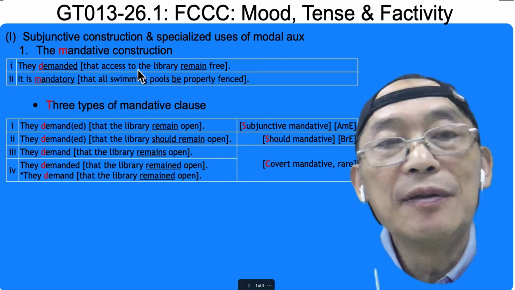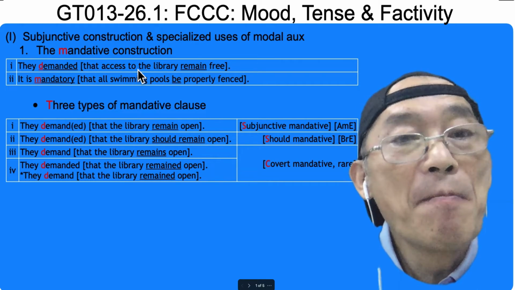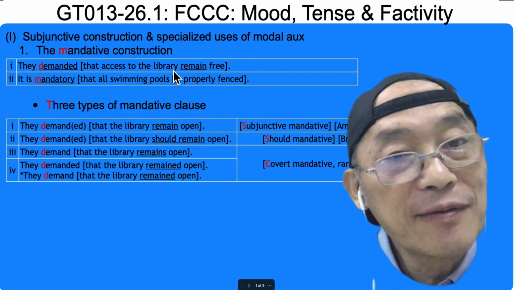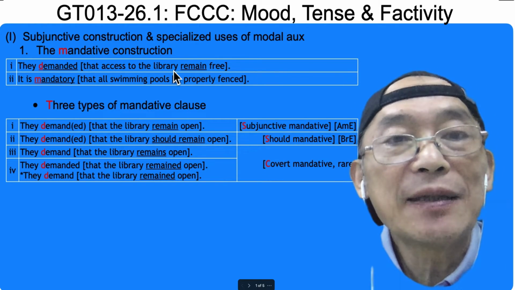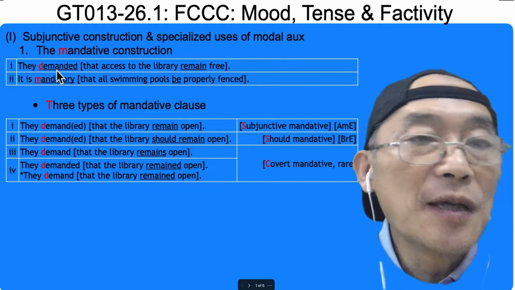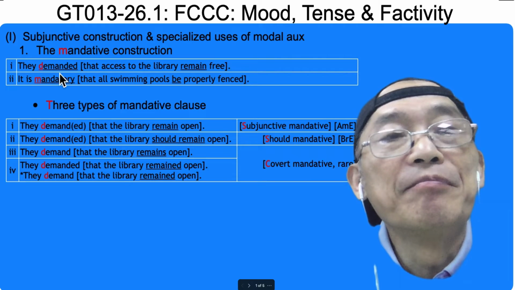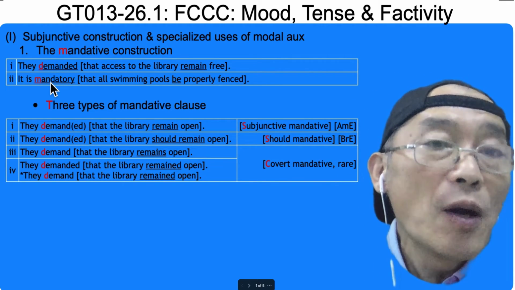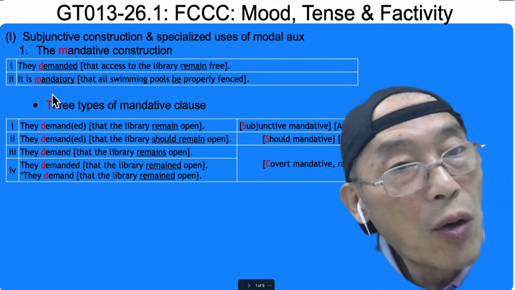But how about the common clause? It can be should mandative, subjunctive mandative, or covert mandative. For pure mandative, the matrix words can be a verb, an adjective, or a noun.